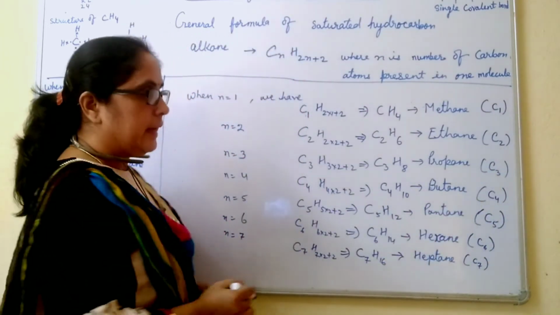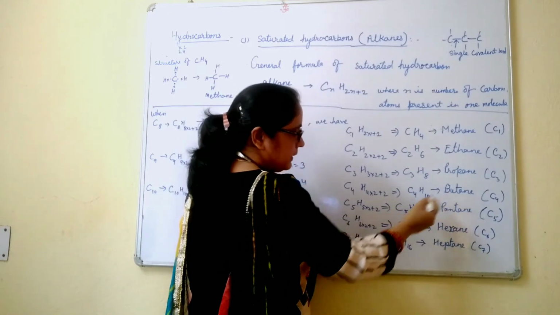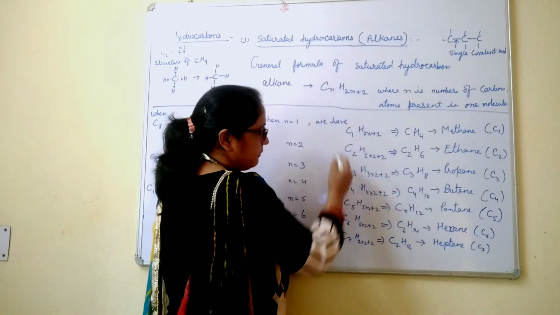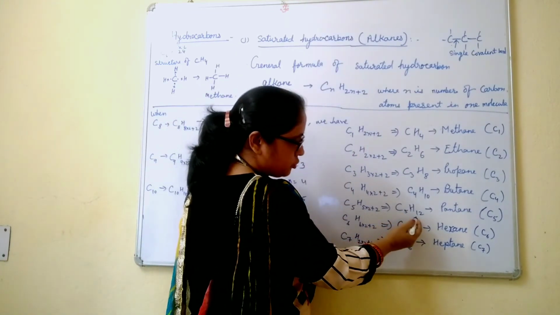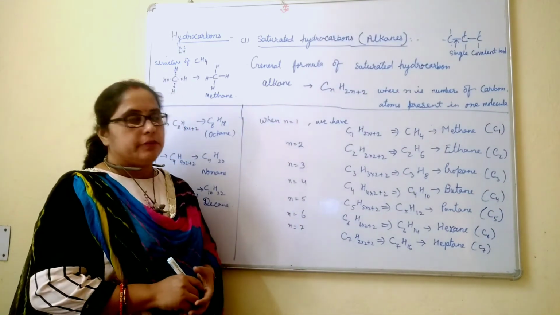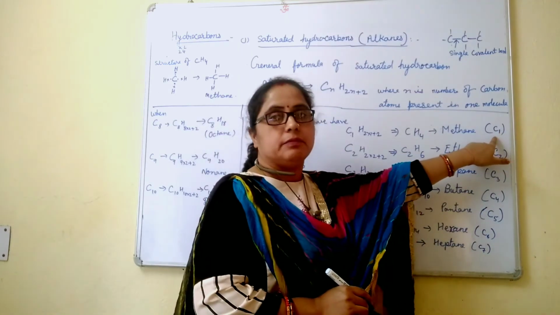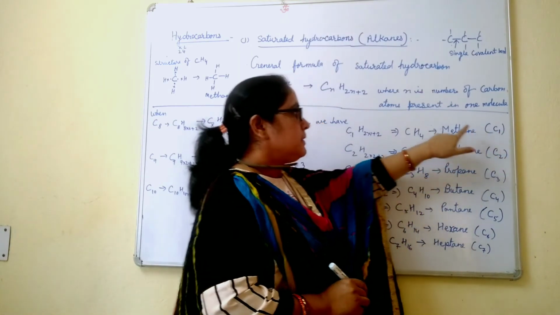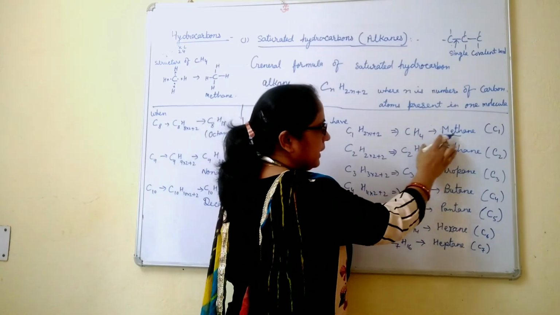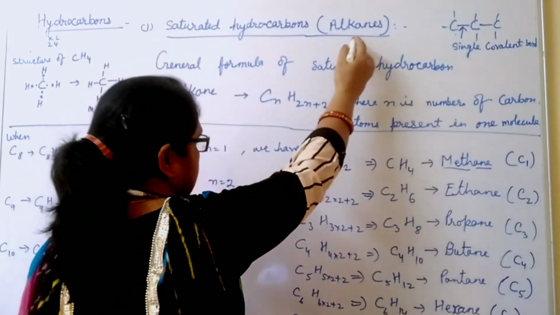When the number of carbon atoms is 4, we have the formula C4H10 and its name is butane. When we put n equals 5, we have the formula C5H12 and its name is pentane. From this discussion, we conclude that when n equals 1, meaning it contains one carbon atom, its name starts with meth, so its name is methane. And ane is used because this is an alkane.